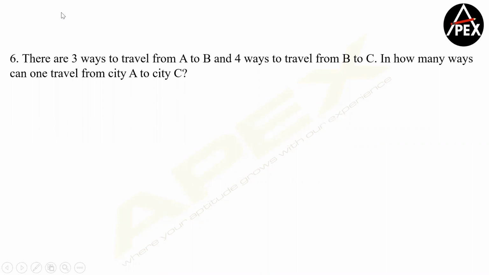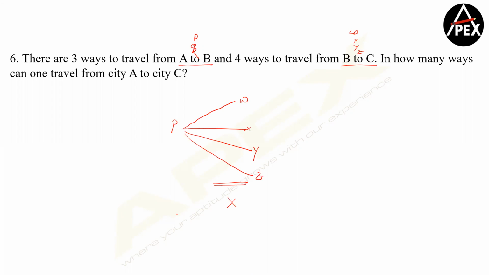Yeah, let's solve this, please. So 3 ways to travel from A to B and 4 more ways to travel from B to C, right? Let's say from A to B, there are 3 ways called P, Q, R. And from B to C, we have W, X, Y, and Z. So if I'm going with P from A to B, then I can take a route W, or X, or Y, or Z. The minute we are branching out, we use a multiplication tool. So 3 routes to go from A to B, 4 more routes to go from B to C. Therefore, the total number of routes is 12.